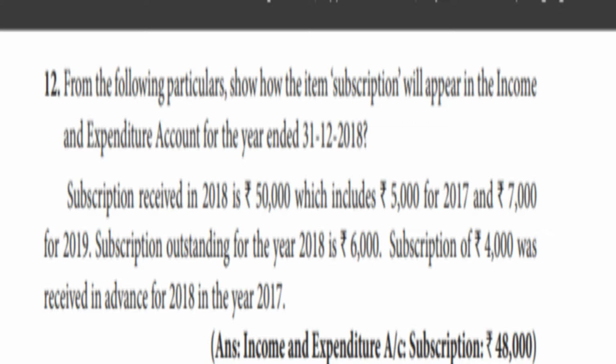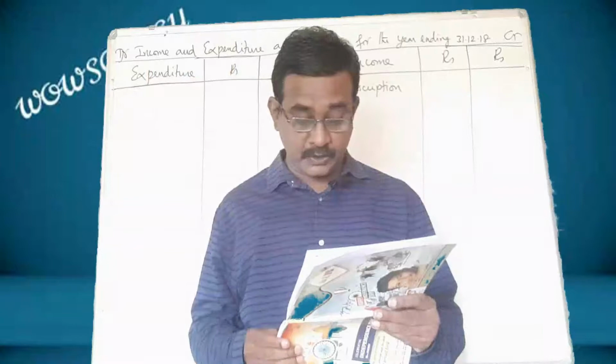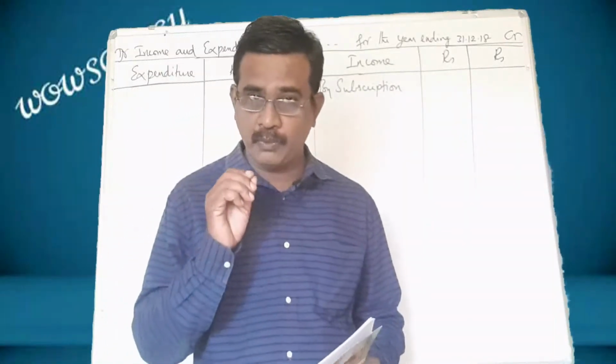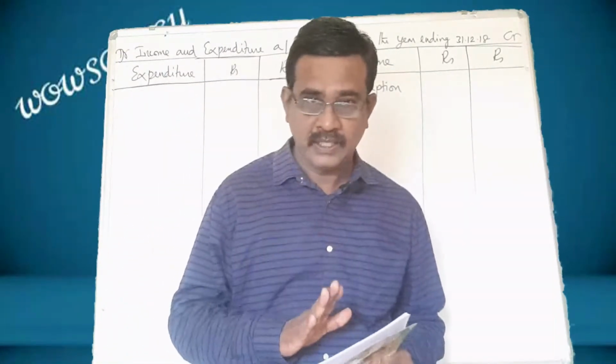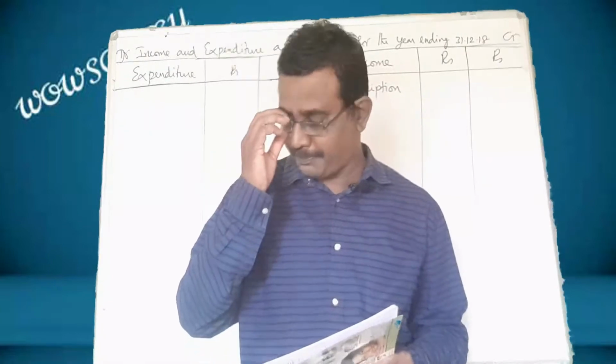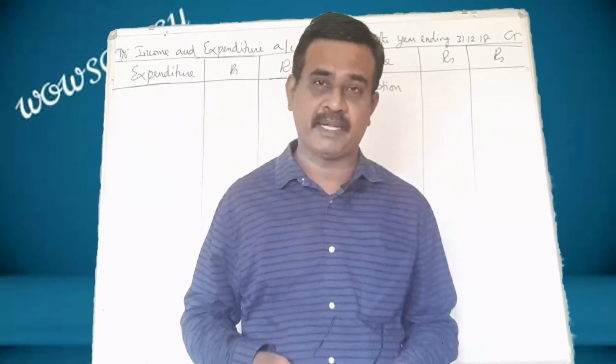Subscription outstanding for the year 2018 is 6,000. Subscription of rupees 4,000 was received in advance for 2018 in the year 2017. So, my dear students, you are asked to show how the item subscription will appear in the income and expenditure account.